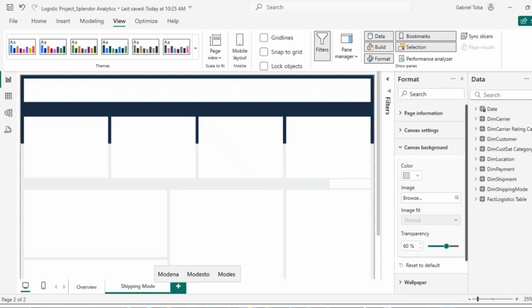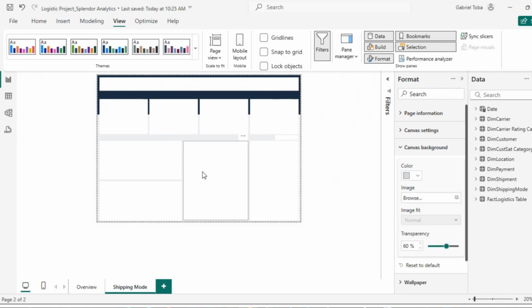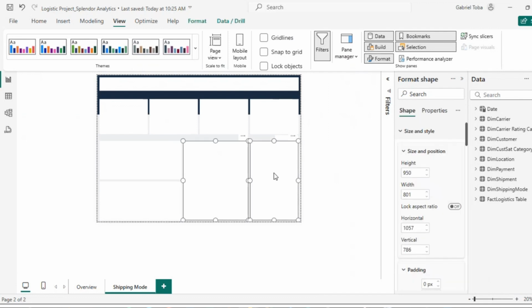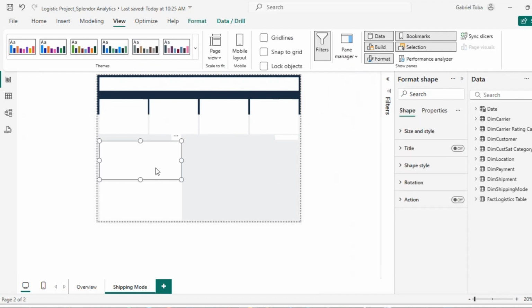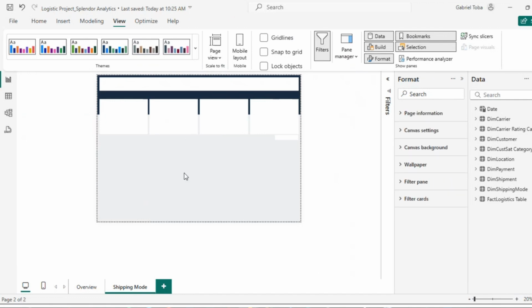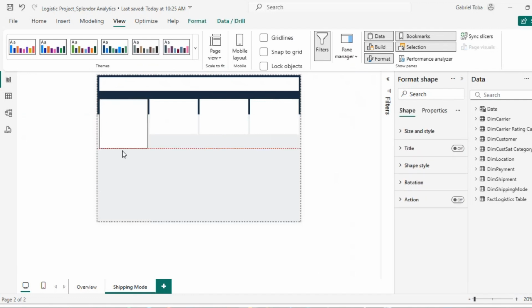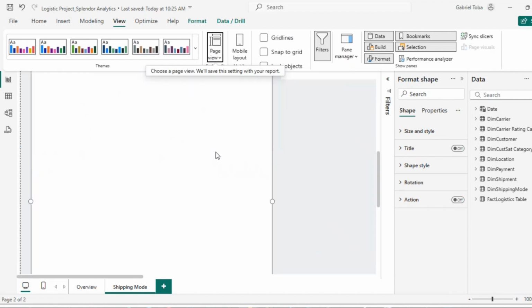And of course, what I want to do is delete all of this. I don't need this. I don't need this. I don't need this, and I'll just expand this. I'll make it longer. Just expand it a little, bring it down a little.